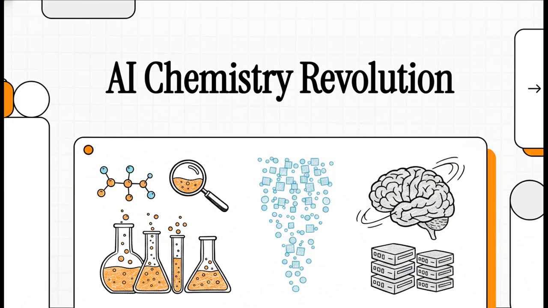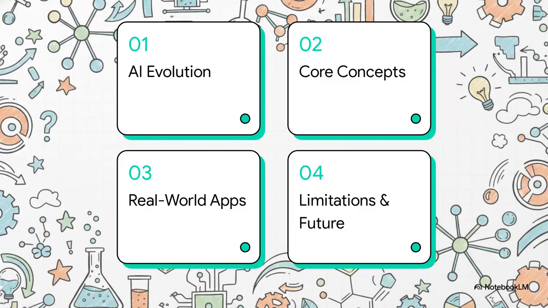To make the next massive leaps in science, we need something that can process all that information and actually learn from it. And that is exactly what we're looking at in this explainer today, the AI chemistry revolution. Here is our roadmap for today. First up, chemistry's AI evolution. Next, we'll get into core AI concepts explained. After that, real-world AI applications. And finally, limitations and the future.